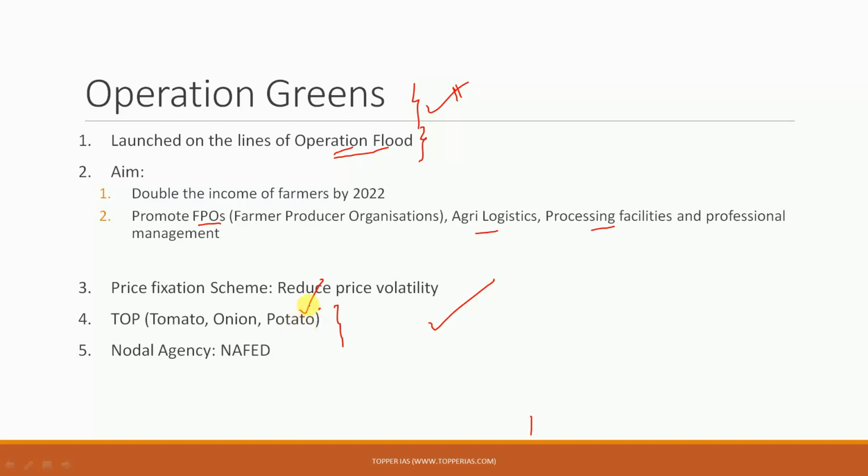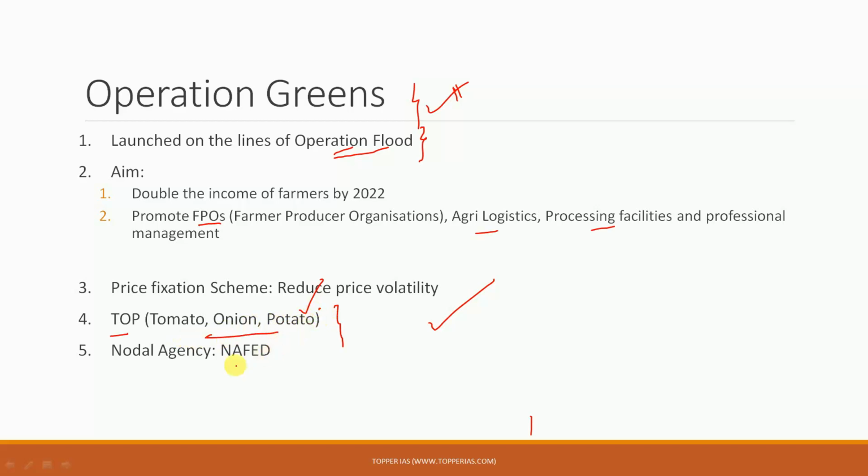So this particular scheme ensures that the prices of these particular crops, which you can remember from the mnemonic TOP, that is tomato, onion and potato, should be fixed, and the price volatility in these crops should be reduced. So this was the intended crops under Operation Green, but now this has also expanded to other crops. So if an option says it is exclusive to these 3 crops, that is not the case, it has been expanded.